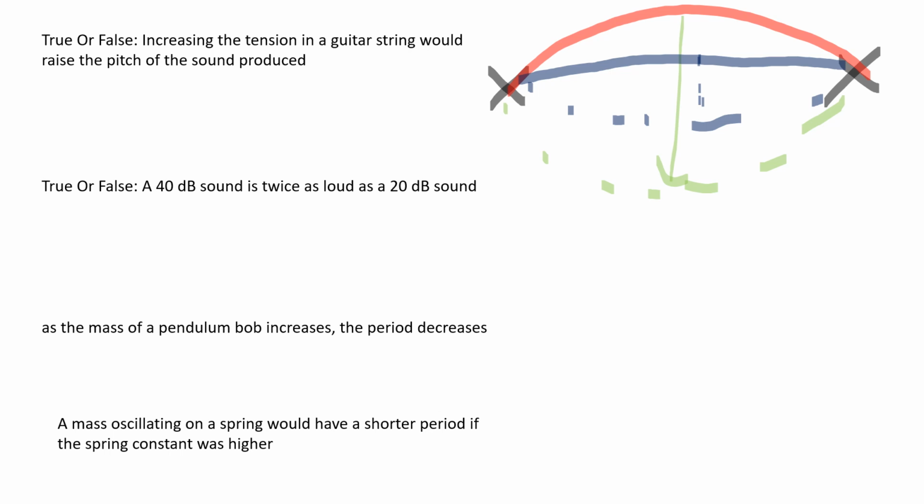True or false, a 40 dB sound is twice as loud as a 20 dB sound. That is false because the decibel scale is not linear. It is logarithmic or exponential.